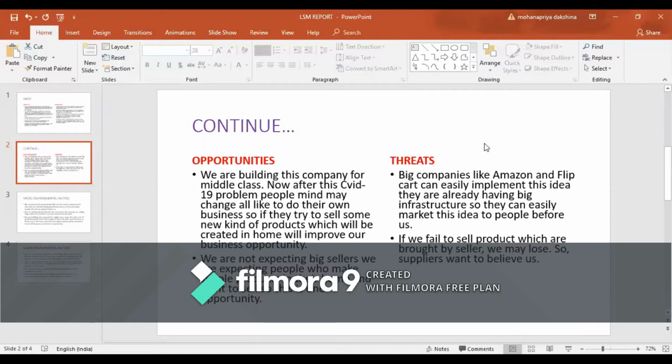And threats: big companies like Amazon and Flipkart can easily implement this idea. They have big infrastructure, so they can easily market this idea. If we fail to support the sellers who come to us, we may lose them. So suppliers have to believe in us. This is the main important threat for us.